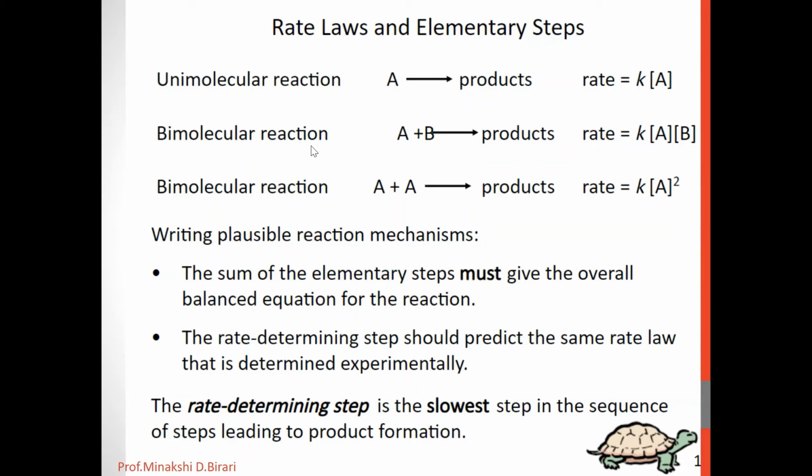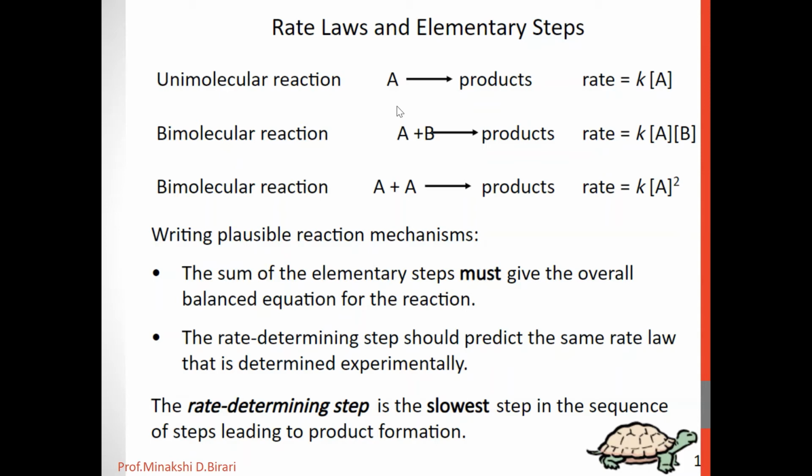For a bimolecular reaction, the rate law will be rate = k[A][B]. For a bimolecular reaction where the two reactants are the same, the rate law can be represented as rate = k[A]^2. So that is how elementary steps are related to their rate laws.